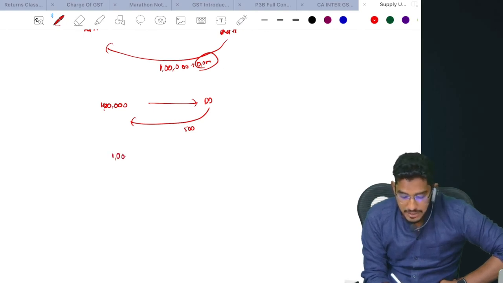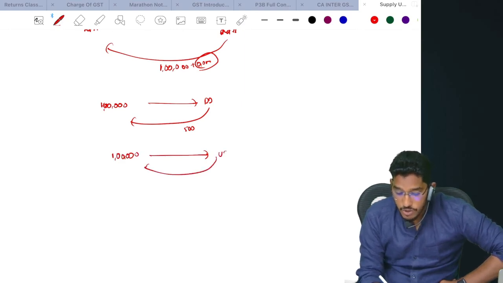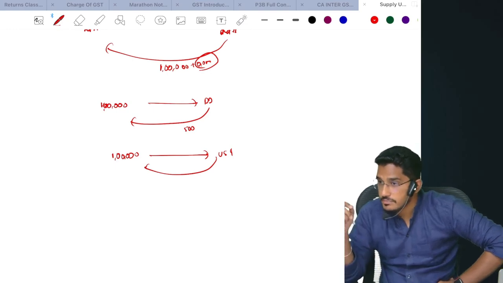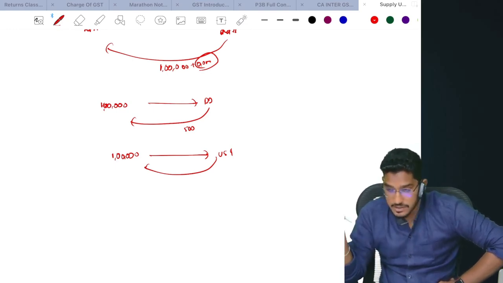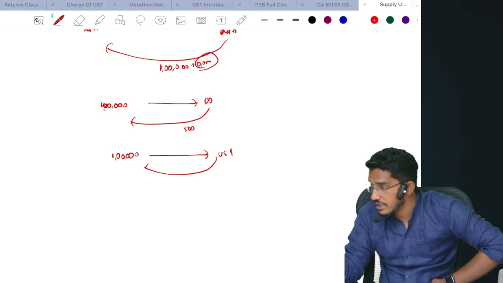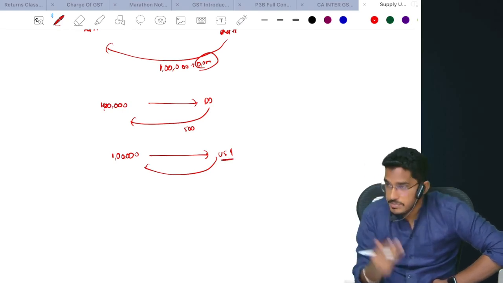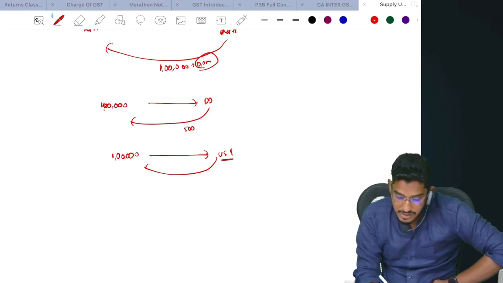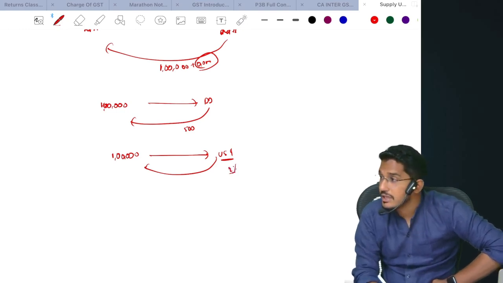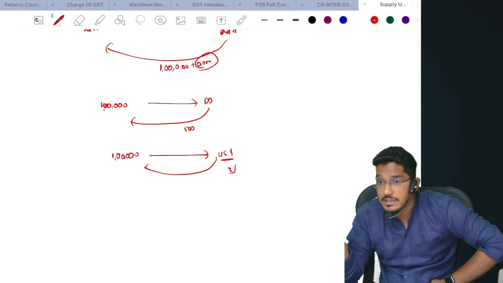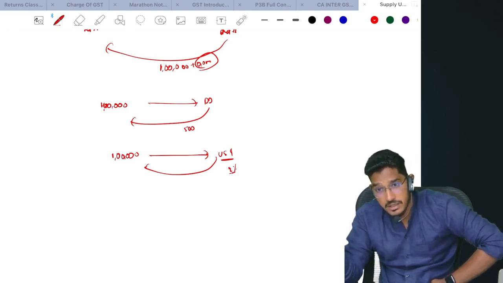Or I am changing it from one denomination to another denomination. Say for example, I have 1 lakh rupees of money. I went to the bank and told, please convert it into US dollars. Both are two currencies. From one currency to another currency I'm changing, but for which this forex dealer has told, okay sir, I will convert that for you, but I need 2% commission, for which he is charging a separate consideration. Will that become supply of service?